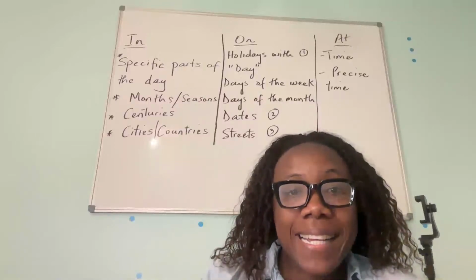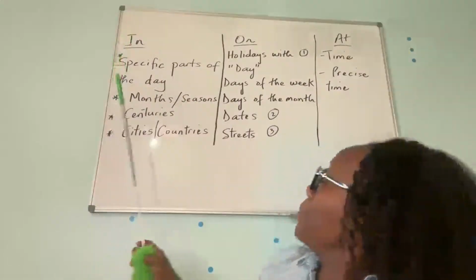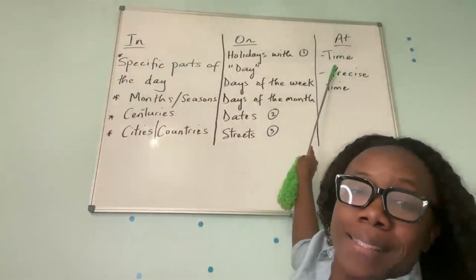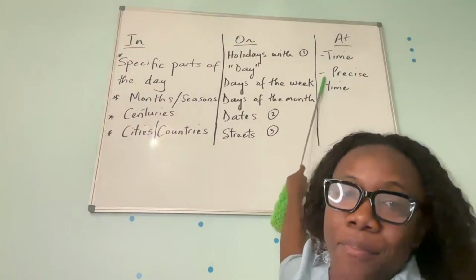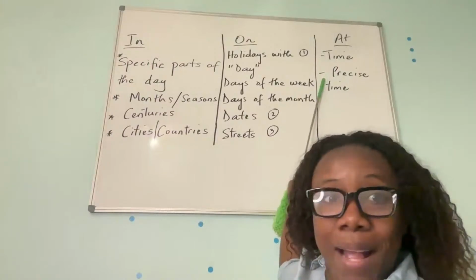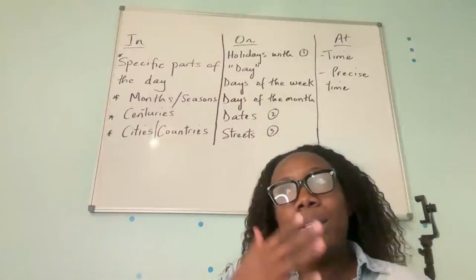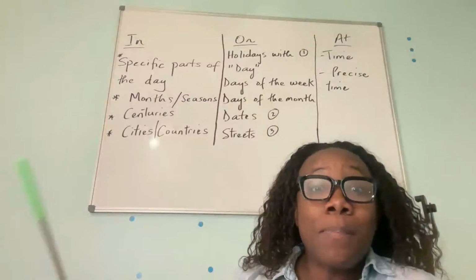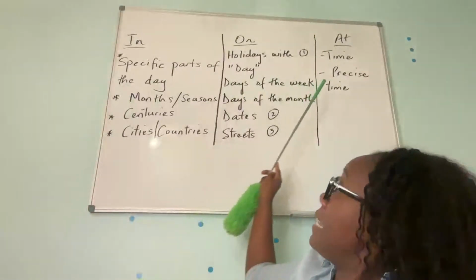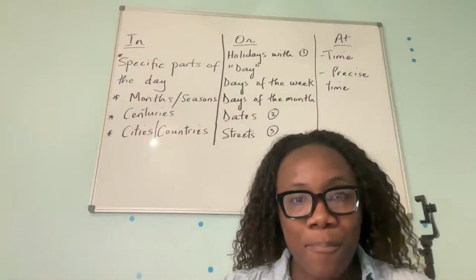So the meeting is at 5 p.m. Okay, and that is a precise time. So that's the reason we say at 5 p.m. It's an exact time, right? You're not giving an approximation, like, oh, it's in the morning. I'm not sure when, but it's in the morning. No, this is specific. The meeting is at 5 p.m. That is a precise time, okay?